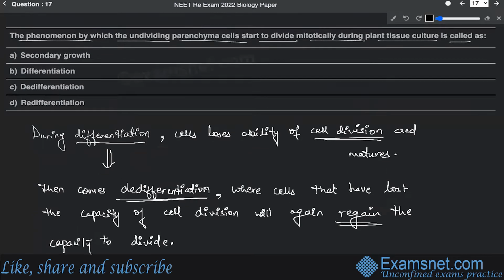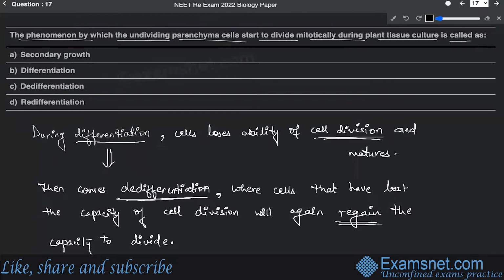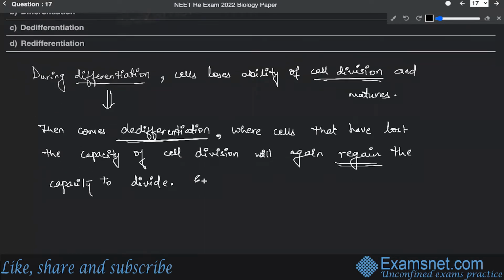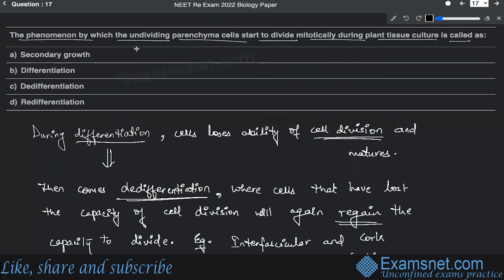So, for example, interfascicular cambium and cork cambium, all these things. All right. So that's why we can say the undividing parenchyma cells start to divide mitotically during plant tissue culture.